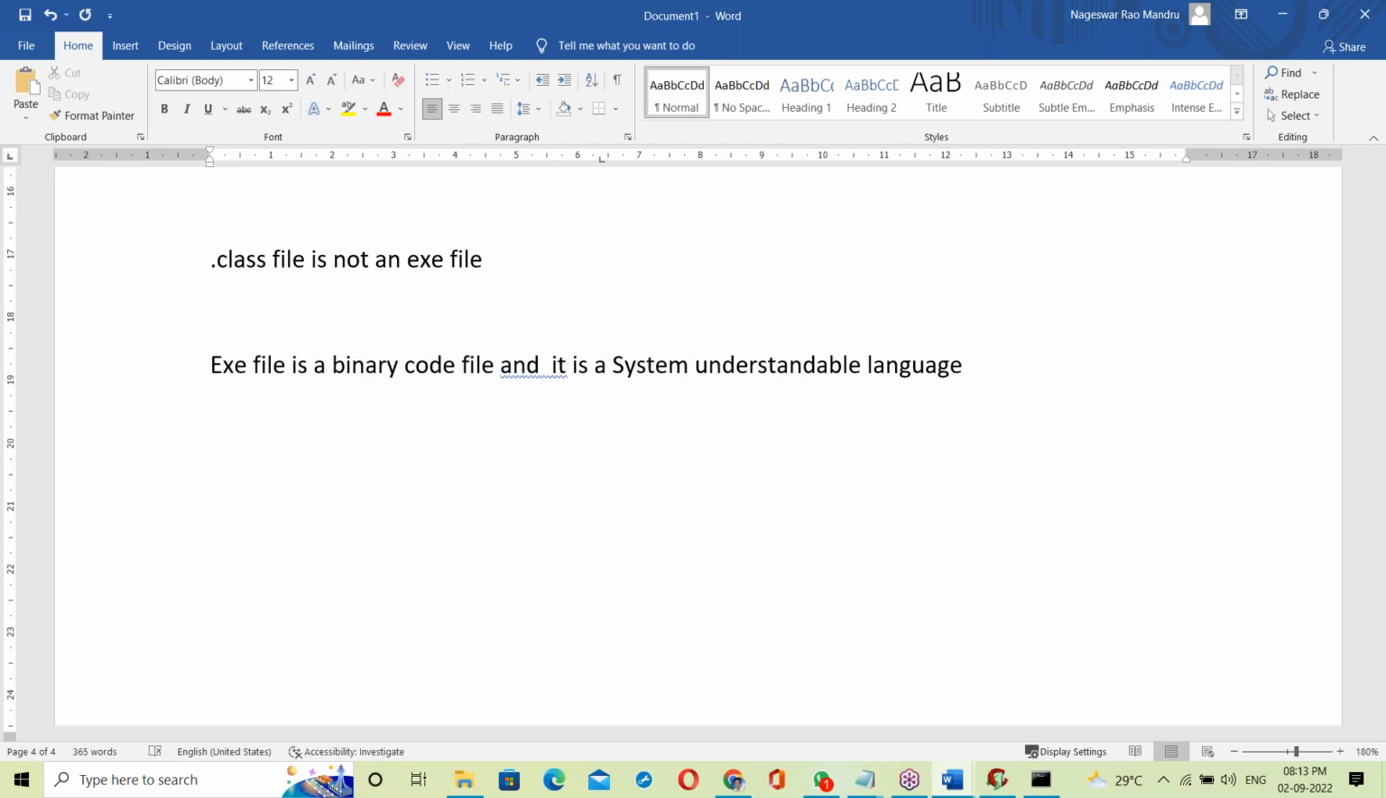What is dot class file? Exe means executable file. In tomorrow's class, we'll discuss the difference between exe and dot class. I'll show the difference here.